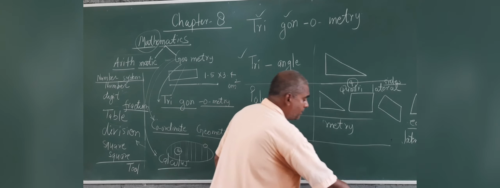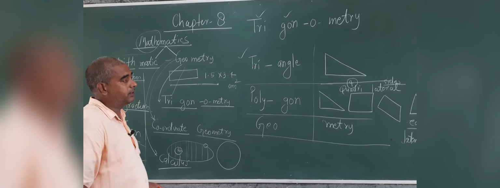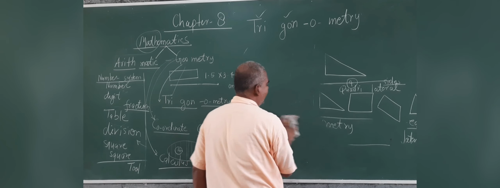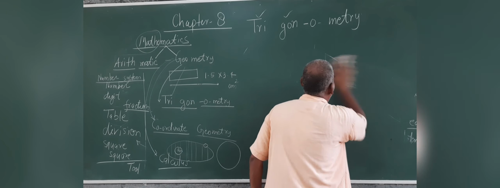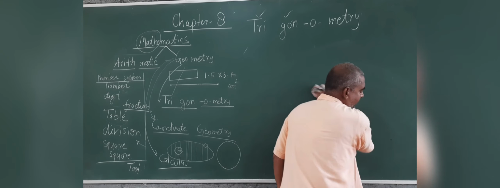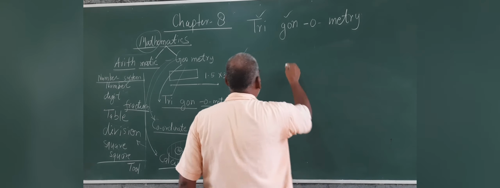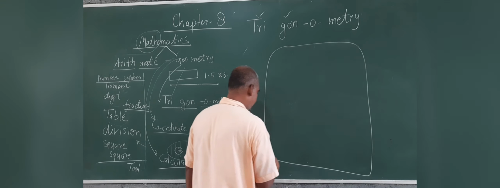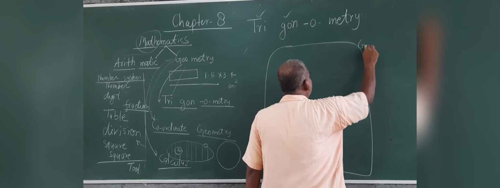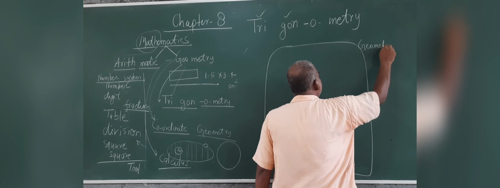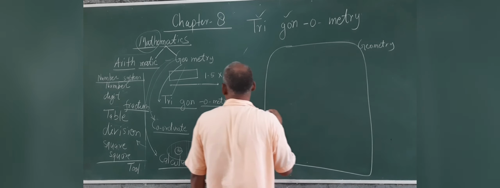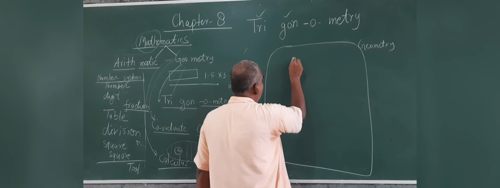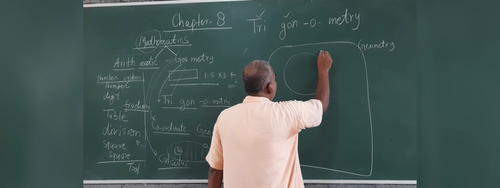So let me summarize. Geometry is a big term, and in geometry there are trigonometry and coordinate geometry, just like this is trigonometry.